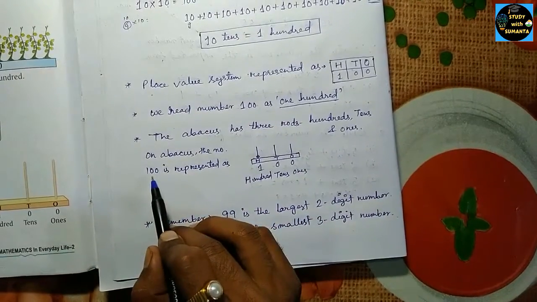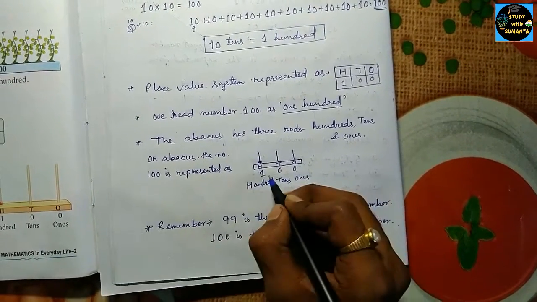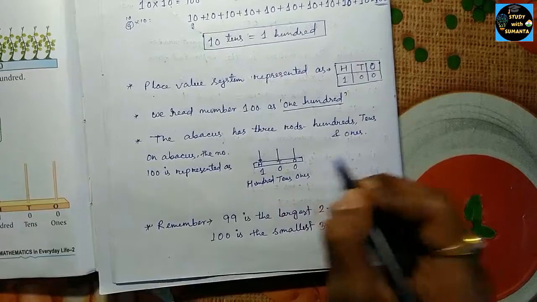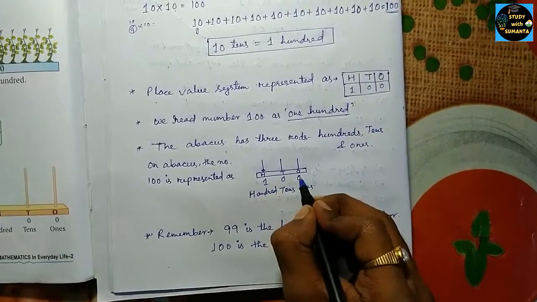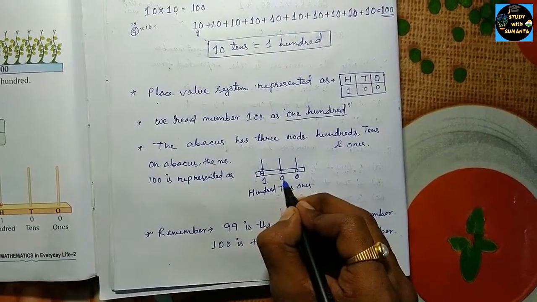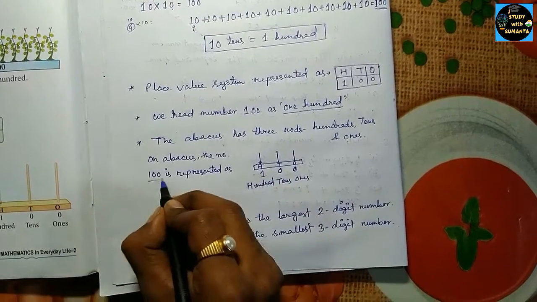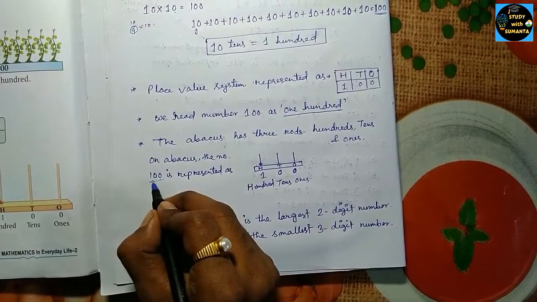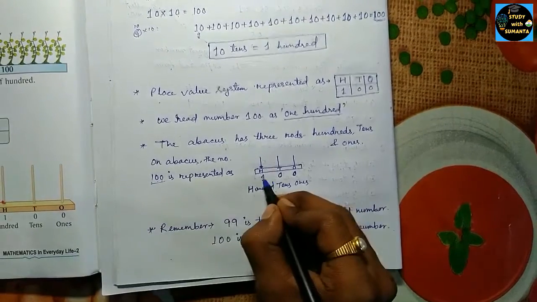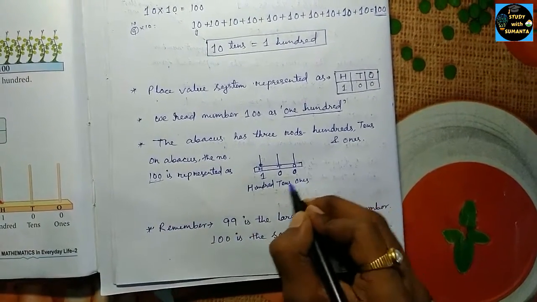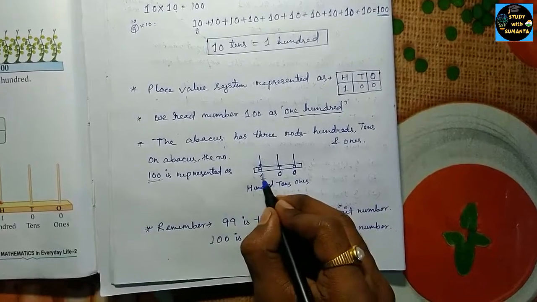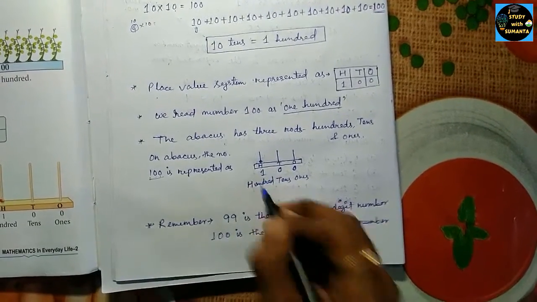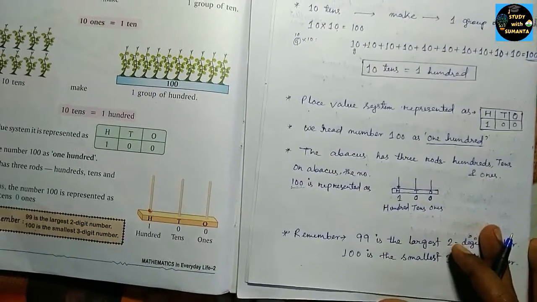If we have to represent 100, in the ones place we'll put 0, in the tens place we'll put 0. You can see 100, no, in the ones place we have 0, in the tens place we also have 0, in the hundreds place we have 1. So like this you have to represent.